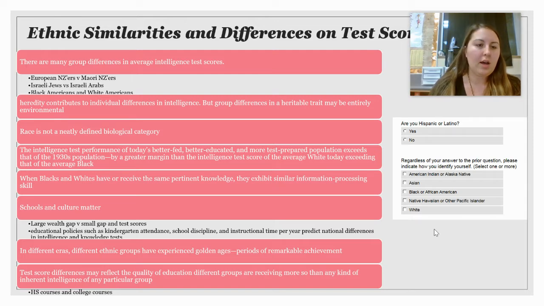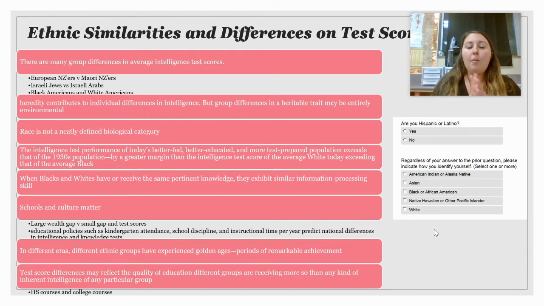For example, with the intelligence tests of today, we find that there is a much larger gap between a test taker today and a test taker in the 1930s than between a test taker today who is white and a test taker today who is Black. There's such a small difference that it's almost negligible.